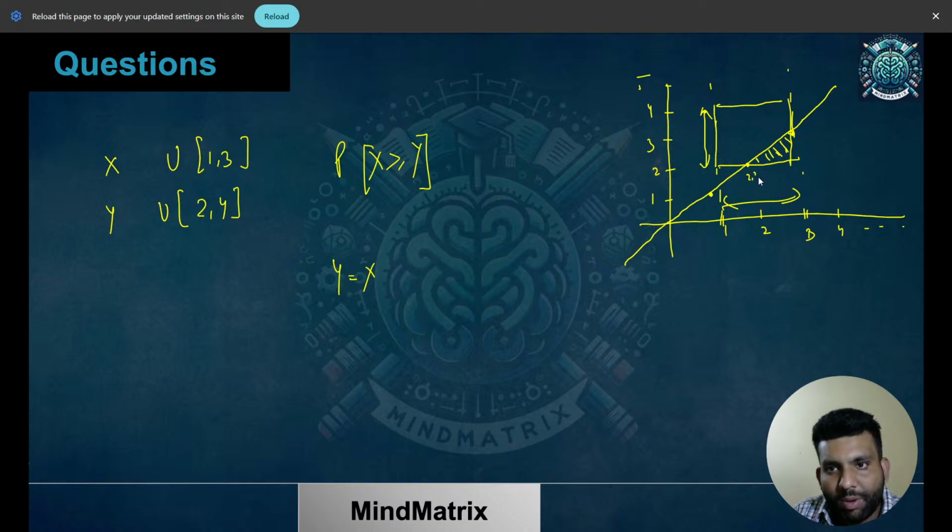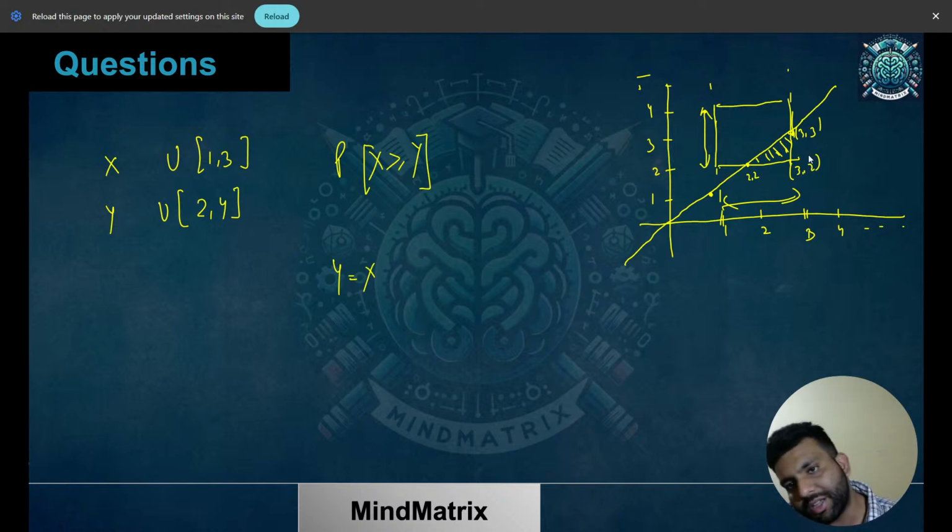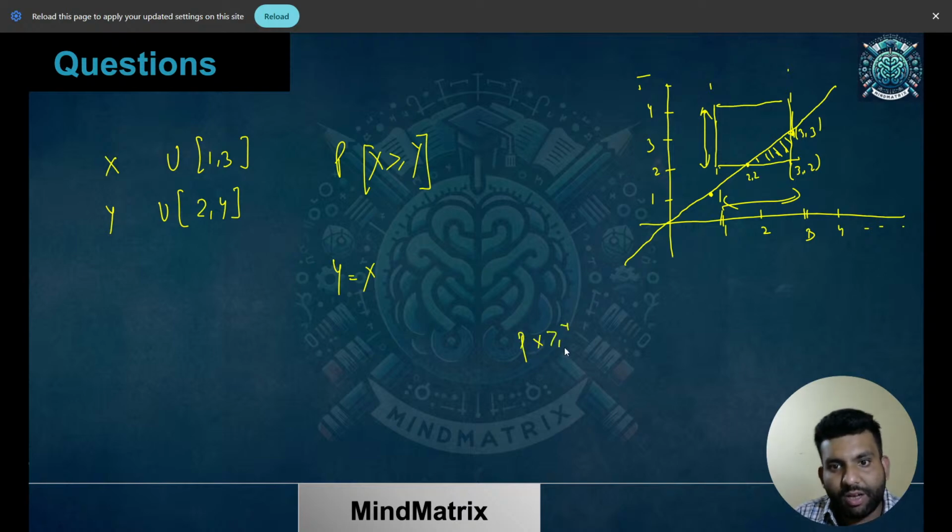So this was 2, 2 point and this was, I guess, 3, 3 point. And over here we have 3, 2 point. So it's very simple. One is the base over here, one is the height, and you can calculate the area of it, it is going to be half into 1 into 1, that's half. And what is the area of this particular one? It is going to be 2 is side for vertical one, 2 is side for this one. So it was a square. So the value is going to be area of this particular triangle upon area of complete square.